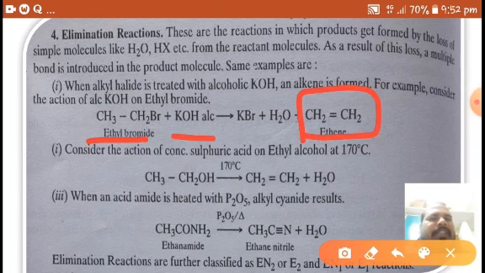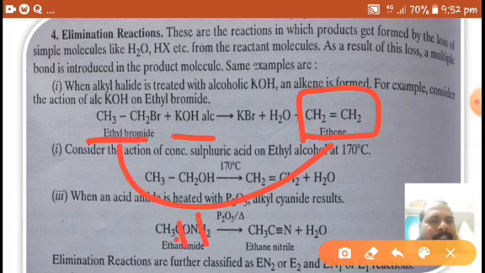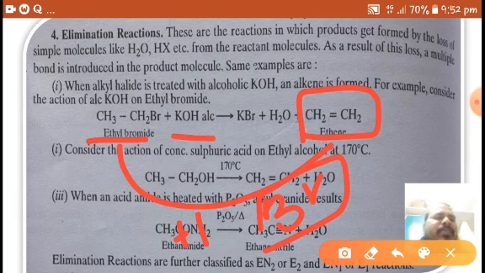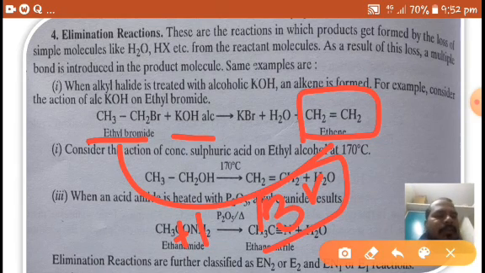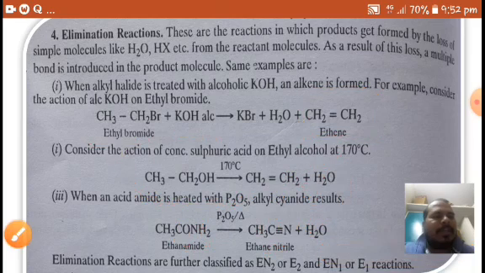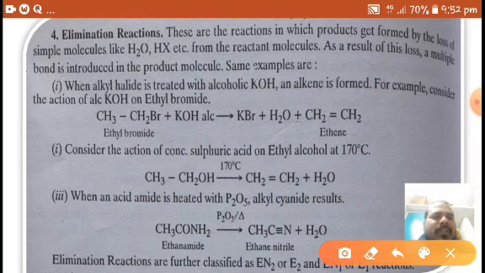Why is it called elimination? Because from here to here, H and Br were removed. Elimination means removal. Consider the action of concentrated sulfuric acid on ethyl alcohol at 170 degrees.